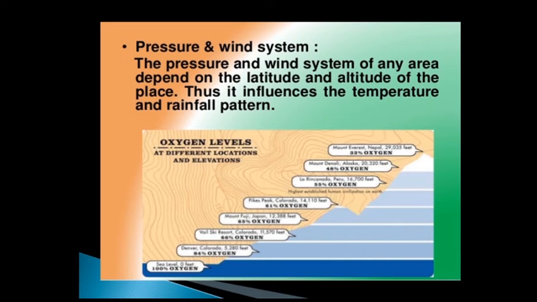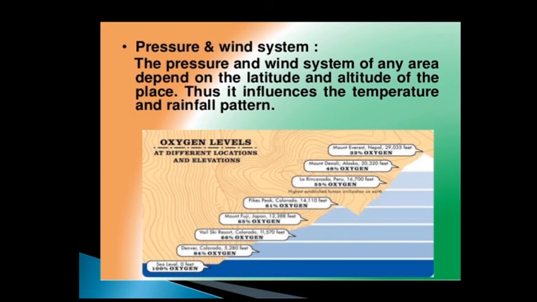The next factor that is affecting the climate of India is the pressure and wind system. The pressure and wind system of any area depend on the latitude and altitude of the place. Thus it influences the temperature and rainfall pattern. So the pressure and wind system also influences the climate of India.